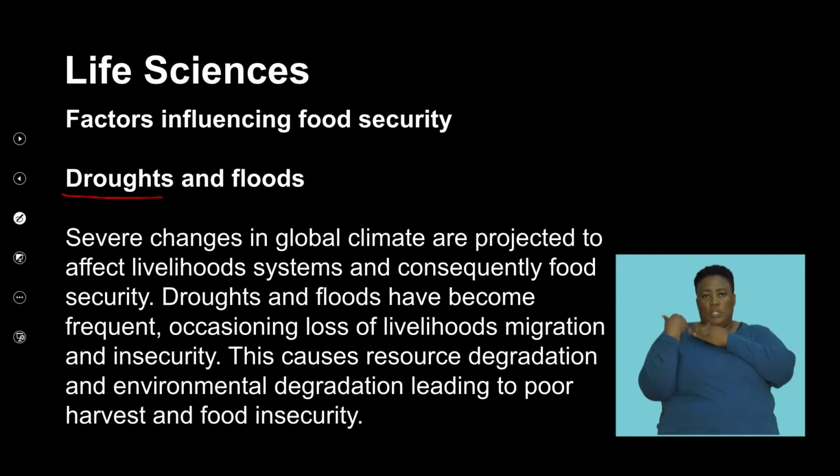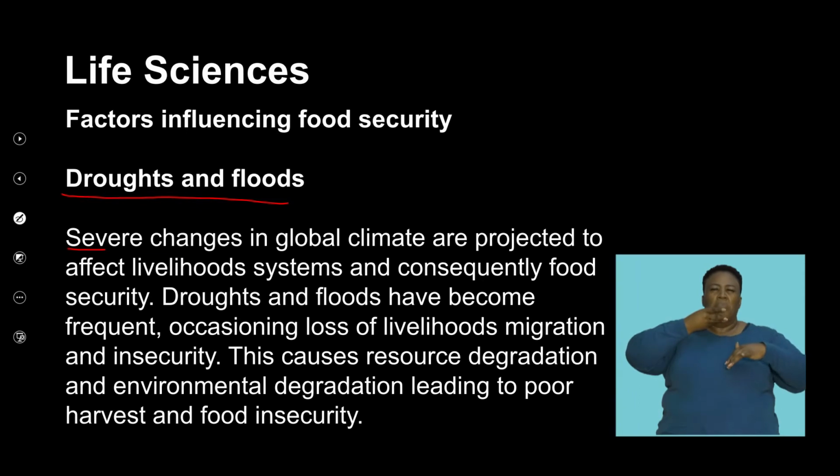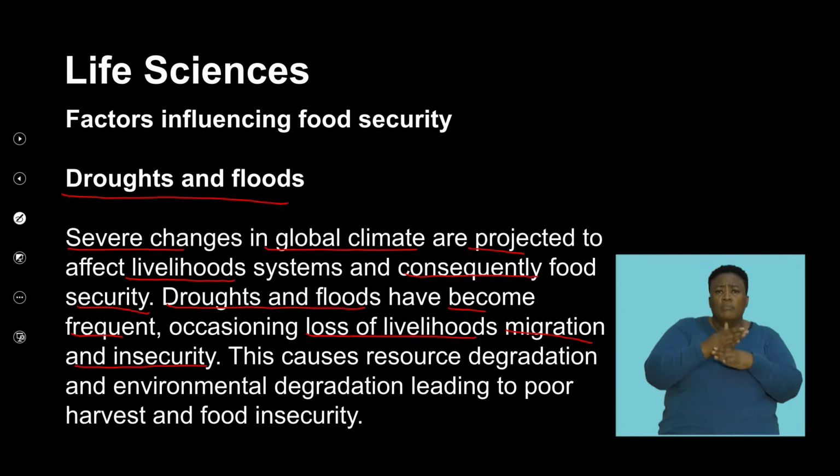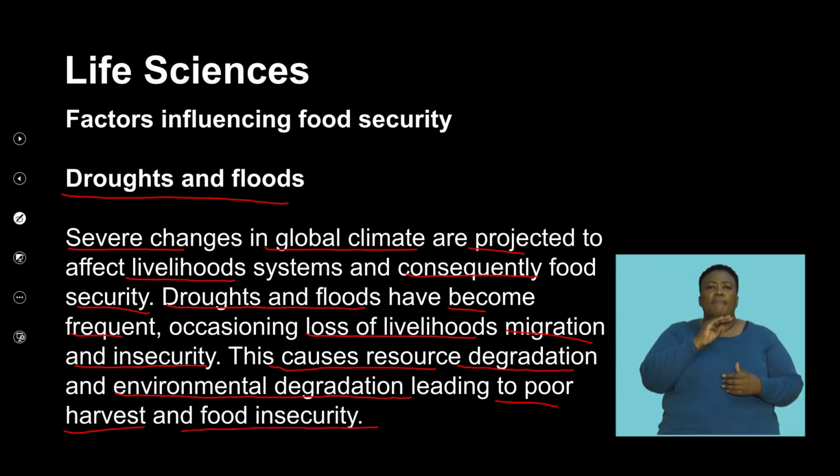So when we look at droughts and floods, remember that there are severe changes that we discussed that occur because of climate change. And these are projected to affect the livelihoods as well as consequently food security. Droughts and floods have become frequent, and the loss of livelihoods is linked to this. Migration and insecurity are also linked to the impact that floods and droughts have had on food security. This will cause the resources to become less, so we call that degradation, as well as environmental degradation that occurs. And this in turn leads to poor harvest and food security or insecurity.